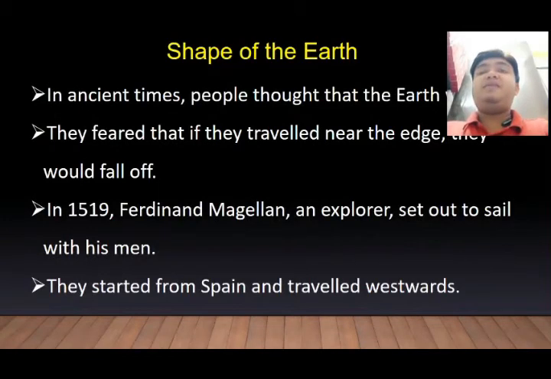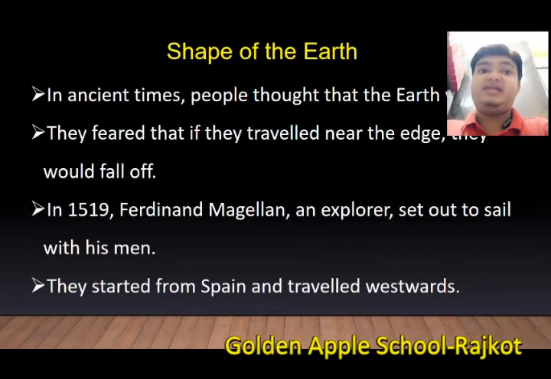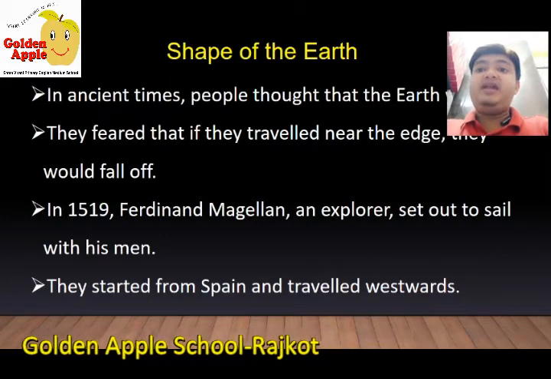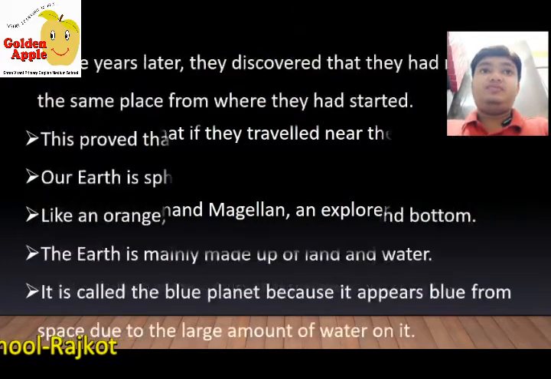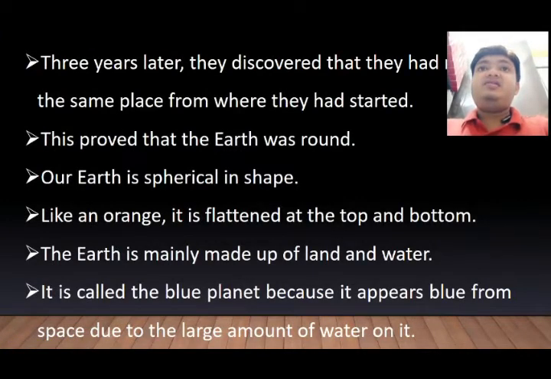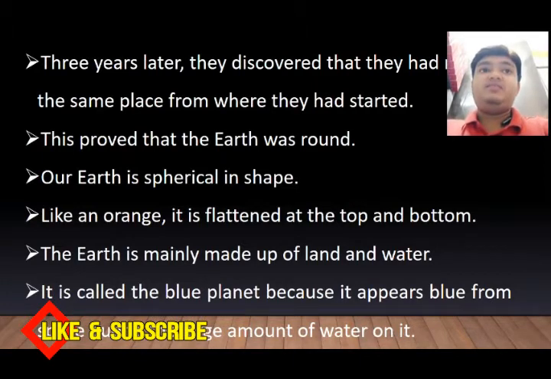Now let us talk about the shape of the Earth. In ancient times, people thought that the Earth was flat. They feared that if they travelled near the edges then they would fall off. But in 1519, a great man, Ferdinand Magellan, an explorer, set out to sail with his mates. They started from Spain and travelled westward. 3 years later, they discovered that they had reached the same place from where they had started. This proved that the Earth was round.